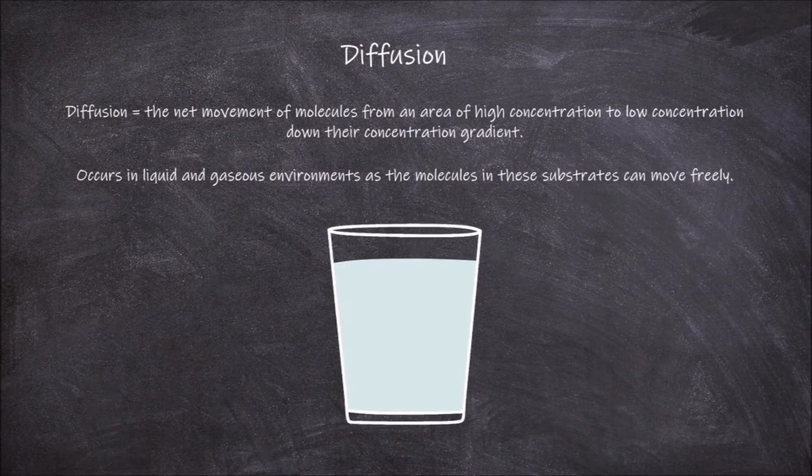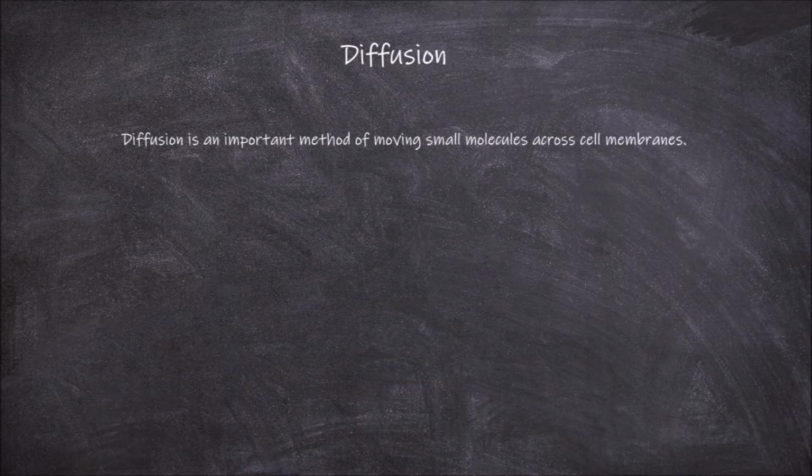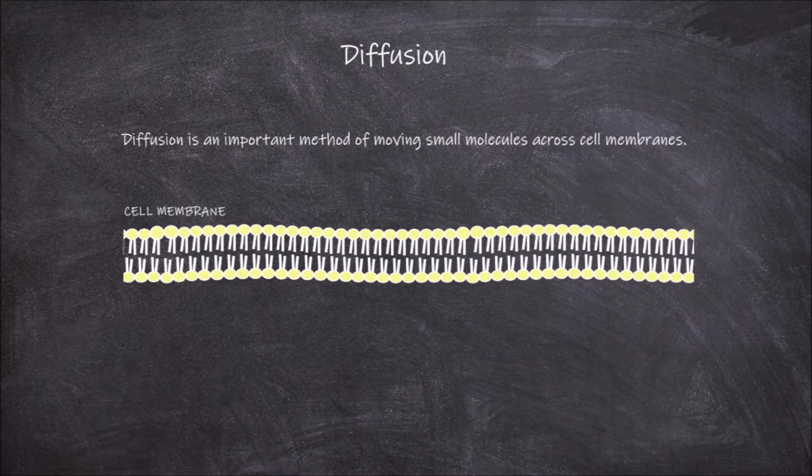If we took a glass of water and we added some green dye molecules, all the dye molecules would be found in a high concentration near where they were added. Over time, these particles will move and diffuse around the water to areas of lower concentration until they are evenly dispersed throughout the water. Diffusion is an important way small molecules move across cell membranes.